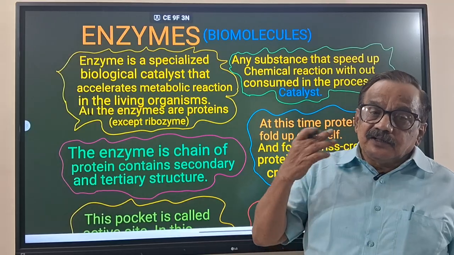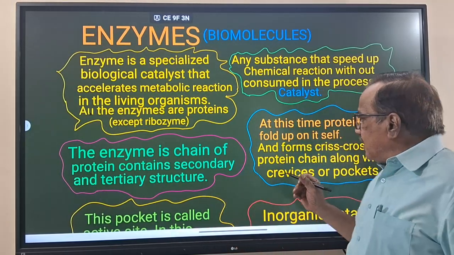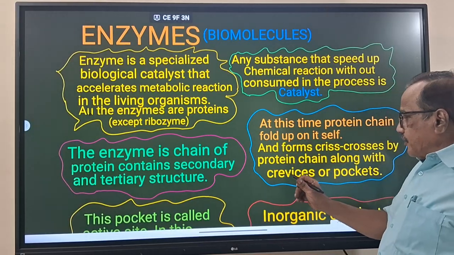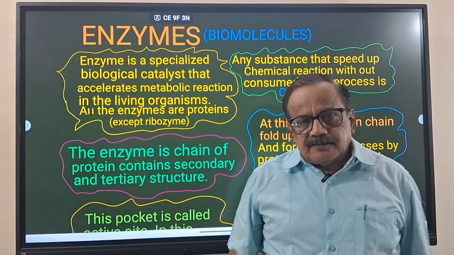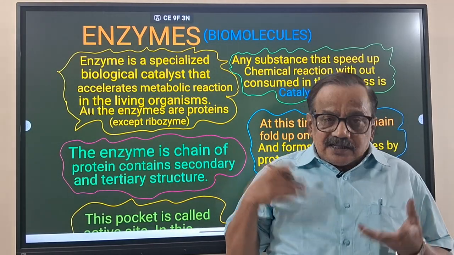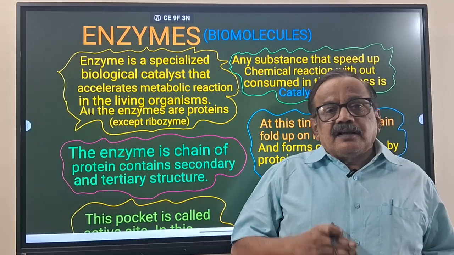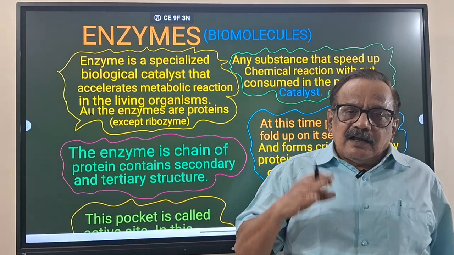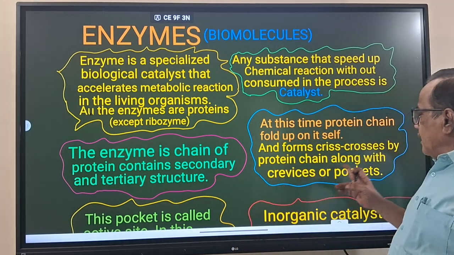Secondary structures are present in the tertiary structure. Altogether, they self-coil and form the creases and the packets. This is the most important: how are the packets formed? Because of the tertiary structure. The tertiary structure is formed by the alpha helix and beta pleated sheet. Altogether, they are self-coiled and form the creases and packets.